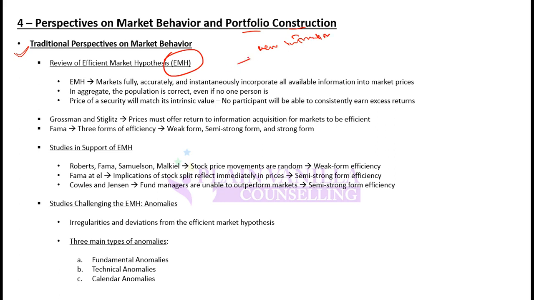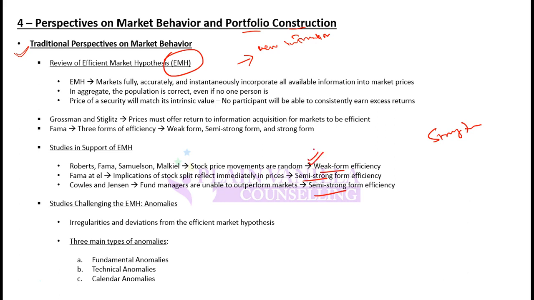So if new information comes in, investors will incorporate it into their valuations and will react to it, and prices will get adjusted in the market immediately. And with respect to the efficient market hypothesis, there can be 3 types of efficiencies: weak form, semi-strong form, and strong form, which is not mentioned here.